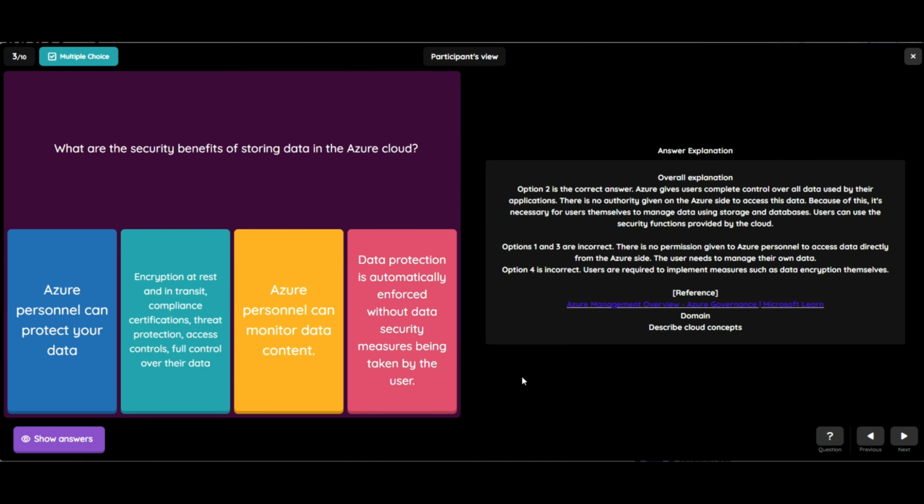Options 1 and 3 are incorrect. There is no permission given to Azure personnel to access data directly from the Azure side. The user needs to manage their own data. Option 4 is also incorrect. Users are required to implement measures such as data encryption by themselves. And this belongs to the domain Describe cloud concepts. Let's see the fourth question.